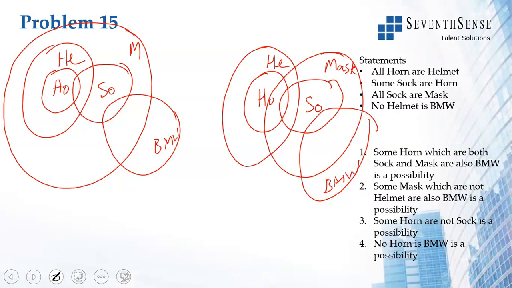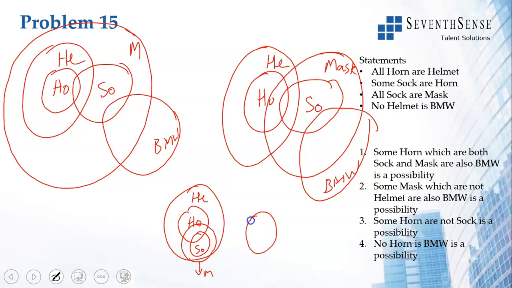Let us see if you can draw it in any other way. All horn are helmet. Some socks are horns. All the socks are masks. No helmet is a BMW, so I put this here. So these are 3 diagrams that I have done. If you draw more, wonderful, you will still get the answer.